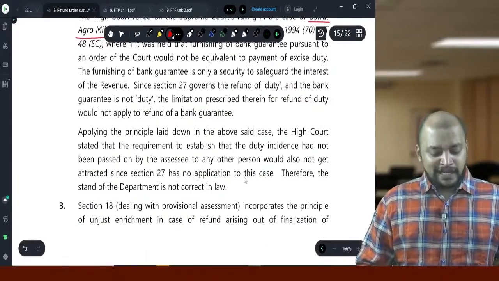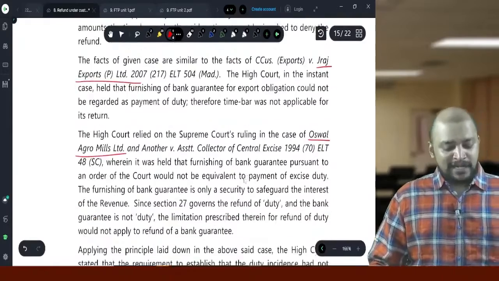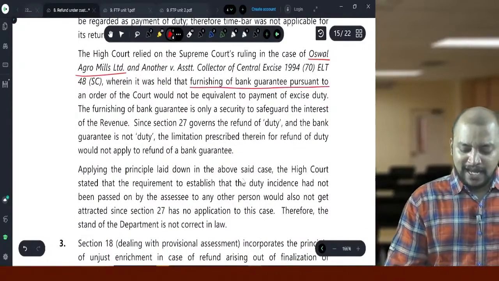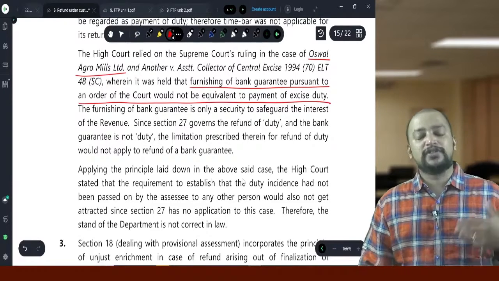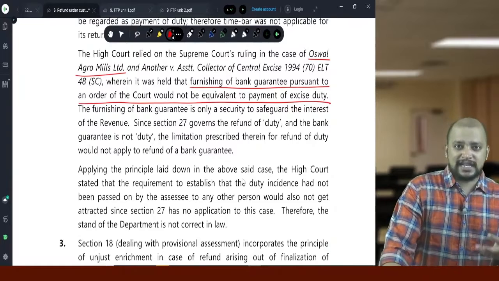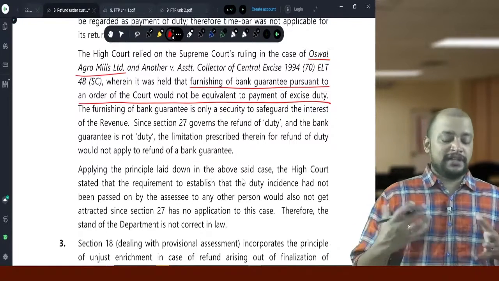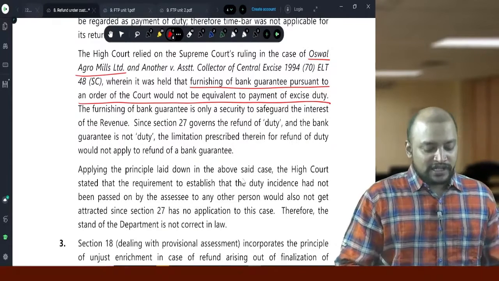And the period of limitation is not applicable in this case. So therefore, whether the contention of the department is correct? No, it is not correct. So furnishing of bank guarantee pursuant to an order of the court would not be equal to payment of excise duty. Actually, this case law is given in the context of excise duty, but the same is applicable even in the context of customs. Okay. So the Supreme Court case is in the context of excise duty.